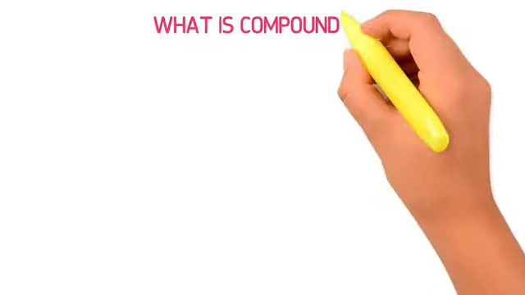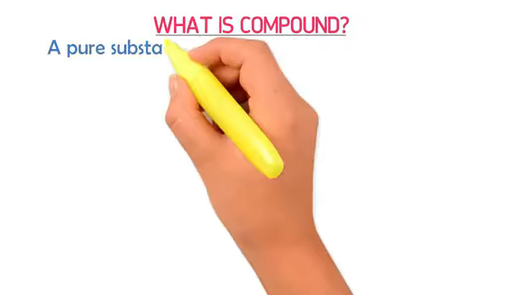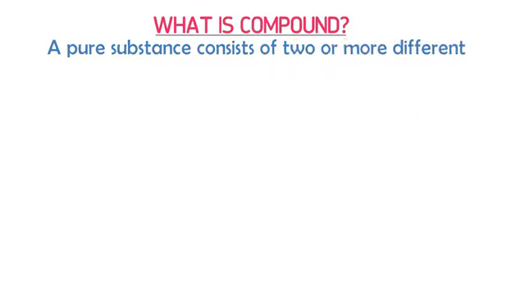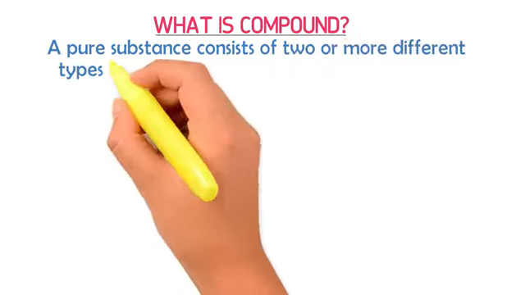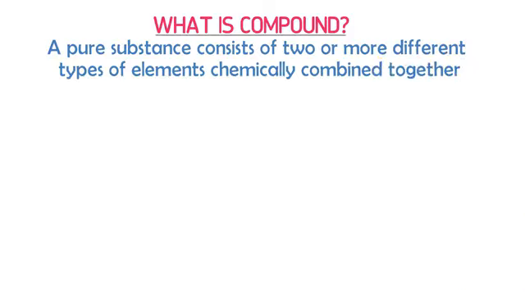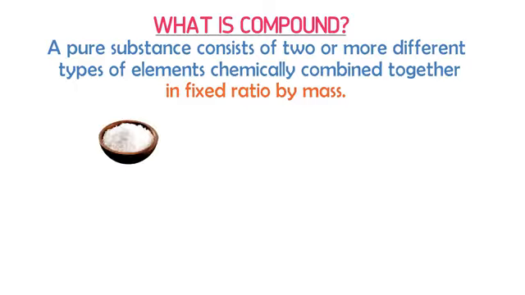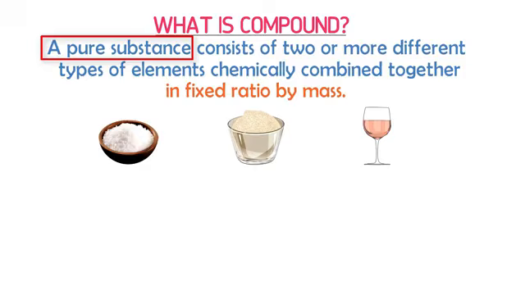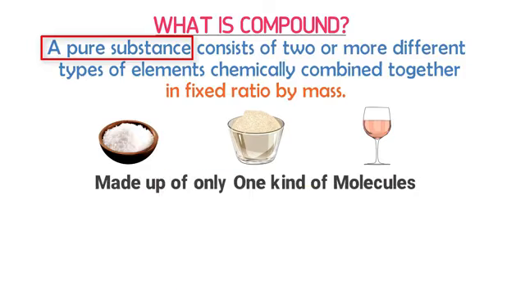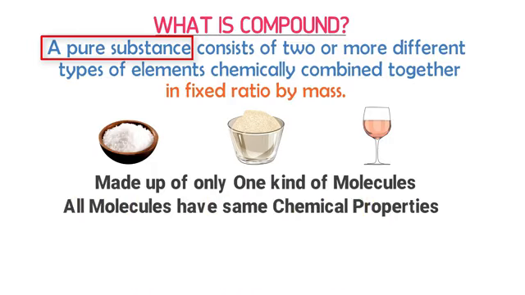Now, what is a compound? Well, a pure substance consisting of two or more different types of elements chemically combined together in a fixed ratio by mass is known as a compound. For example, table salt, sugar and water. Remember that a compound is also a pure substance because it is made up of only one kind of molecules, and all these molecules have the same chemical properties.